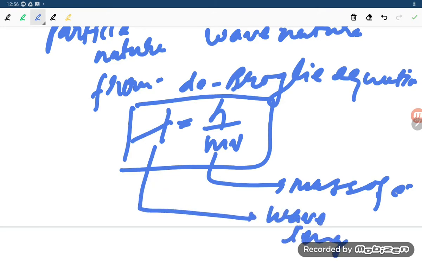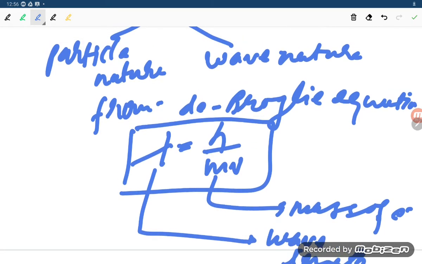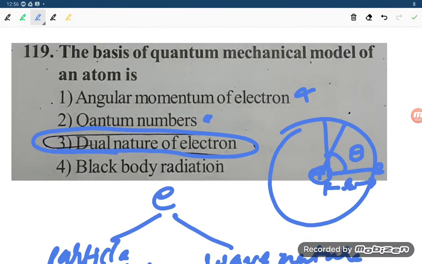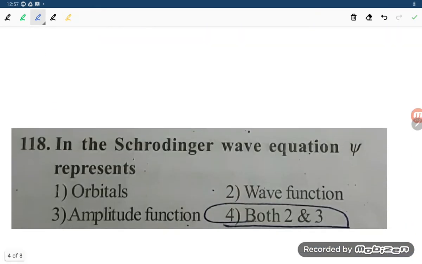De Broglie derived the relation from the Planck constant and Einstein equation, and he got lambda equal to h by mv, meaning the electron has dual nature. So the basis for the quantum mechanical model of an atom is the dual nature of electron. Black body radiation is not, these three are not the answer student. Now let us move to the next question student.